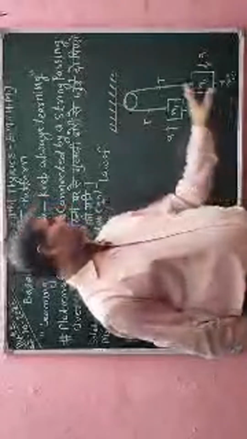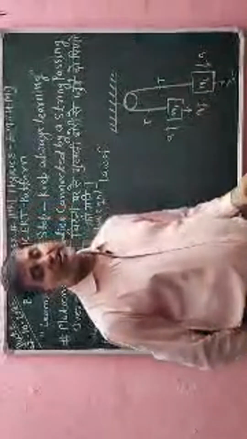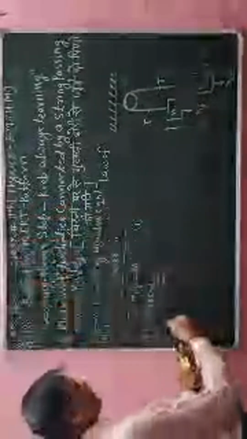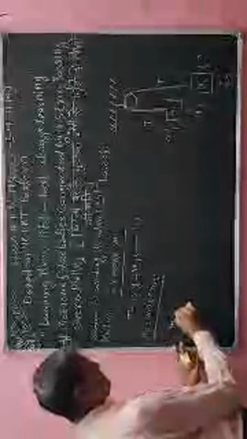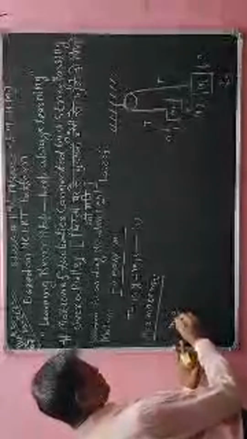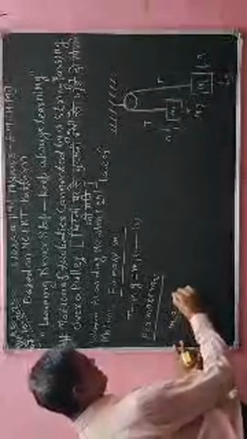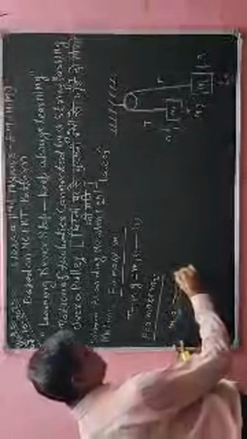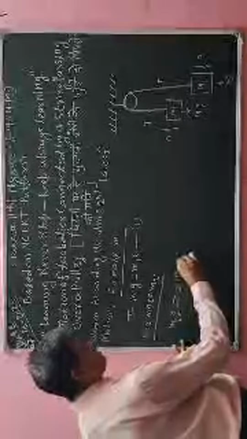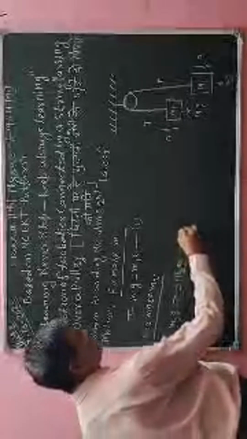I will write this information with the help of Newton's second law of motion. So I will say this is equation number 2.